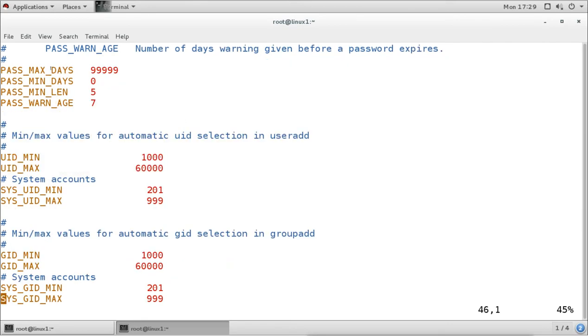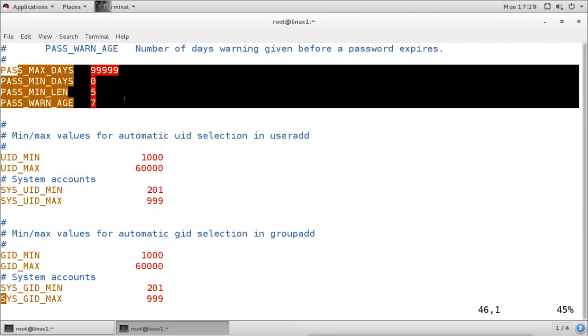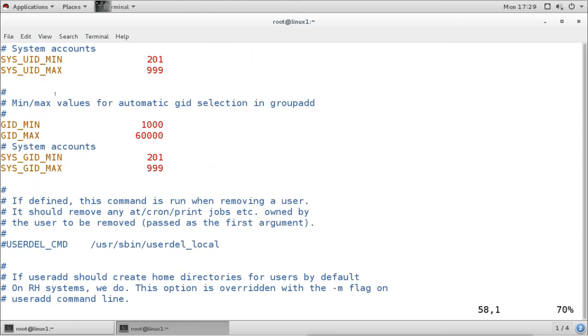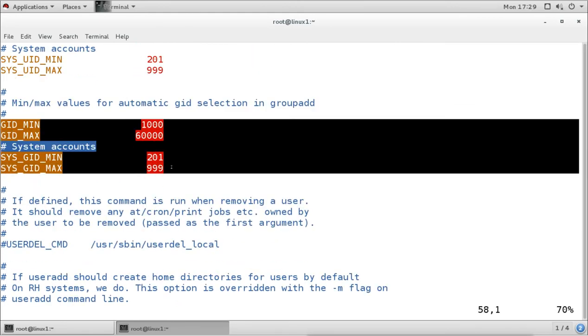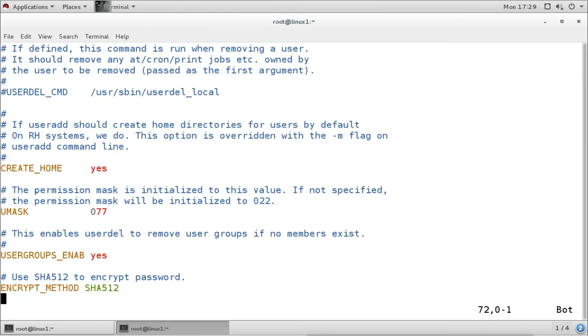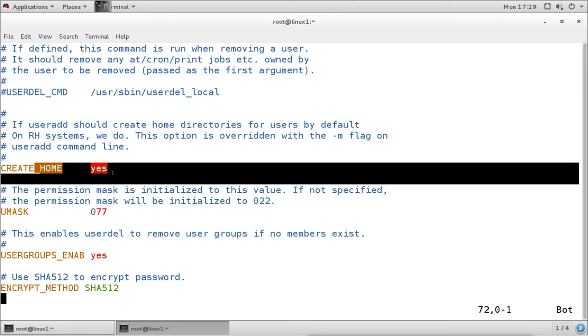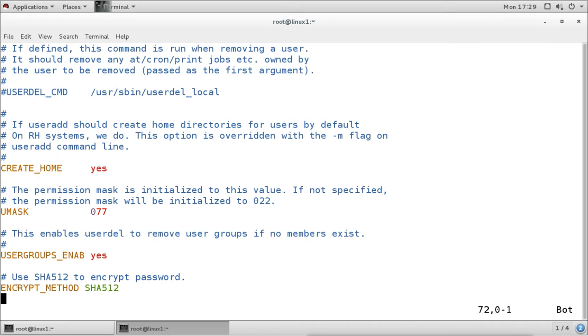These are the password configurations, minimum and maximum days and all that. This is the GID configuration, and these are the umask and home directories that will be created. The encryption method used is SHA 512 bit. So this is the encryption used in a Linux machine.